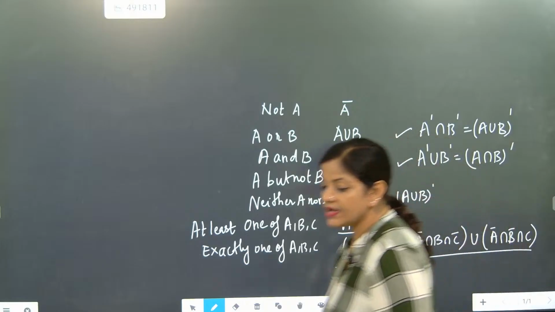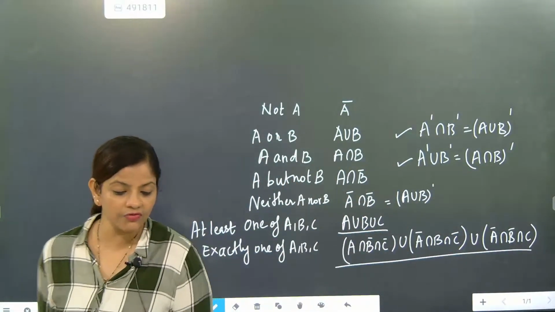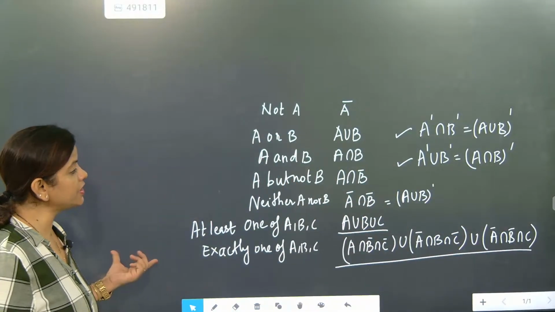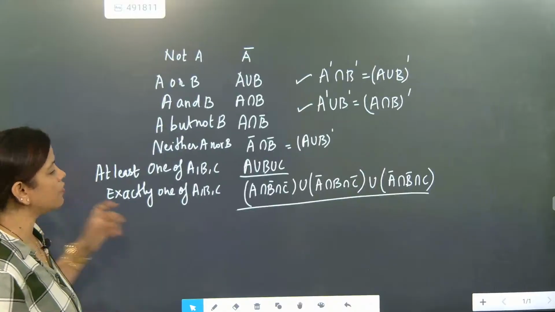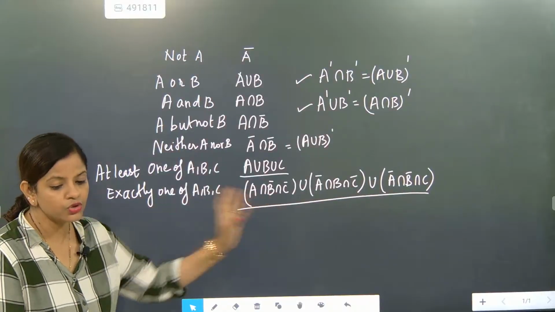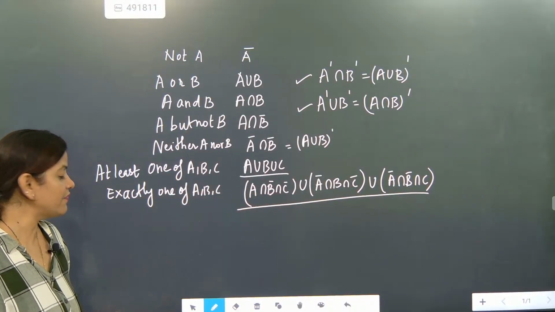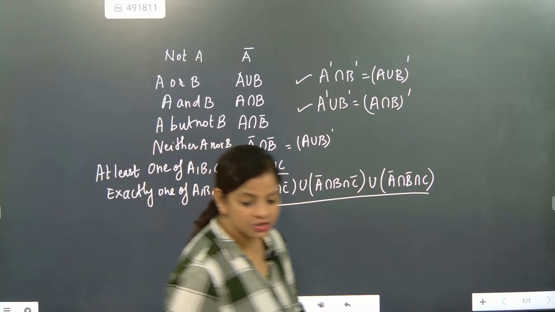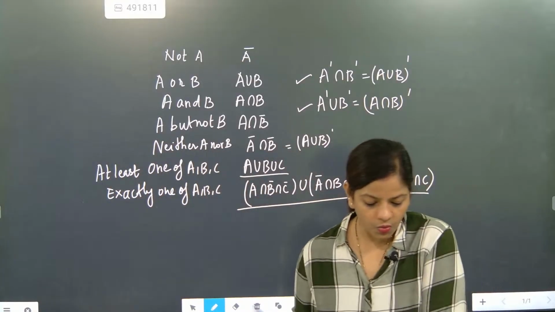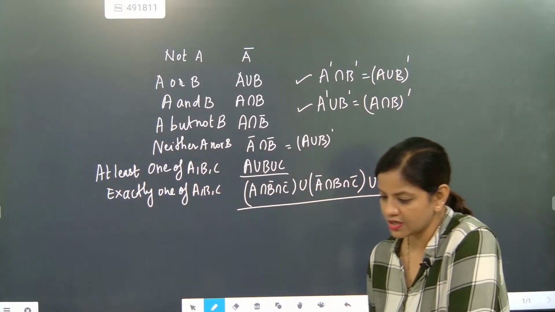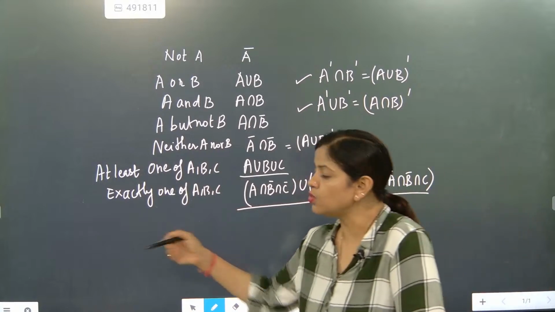And every time whenever you are doing exactly one of A, B or C, at that particular moment, beta, you need to write only the one which is working, two should not be working. Understood? And their union you have to find. So this is called exactly one of A, B or C. Got it? Now exactly two of.